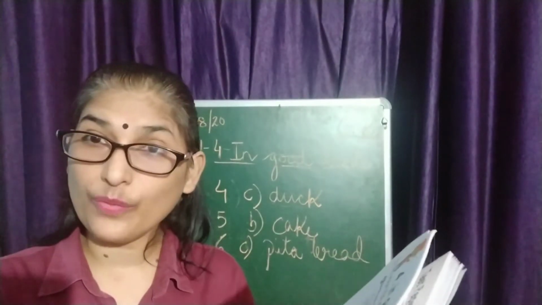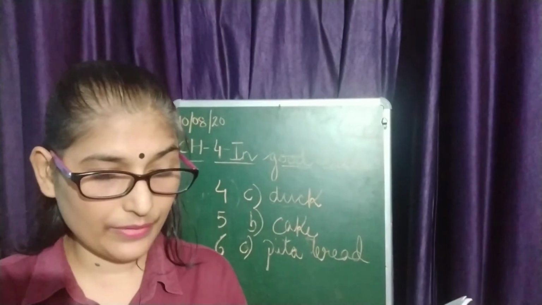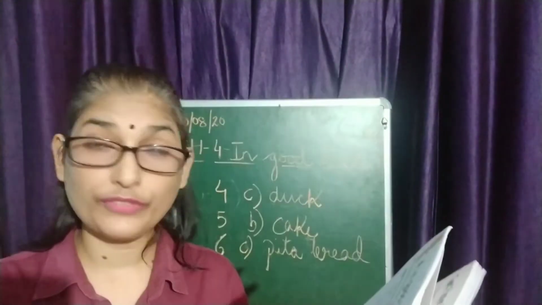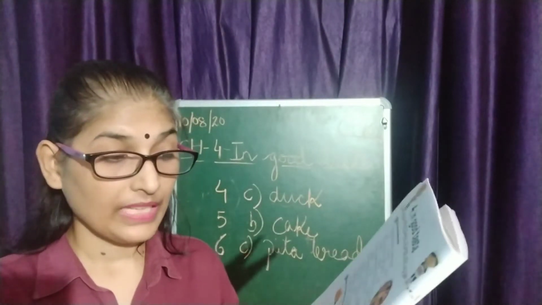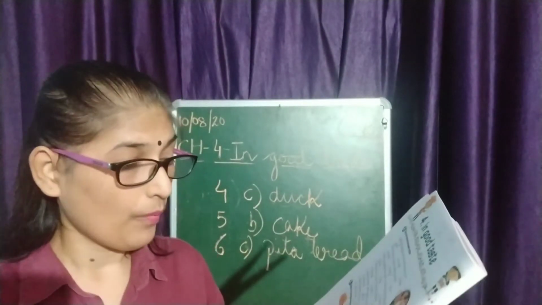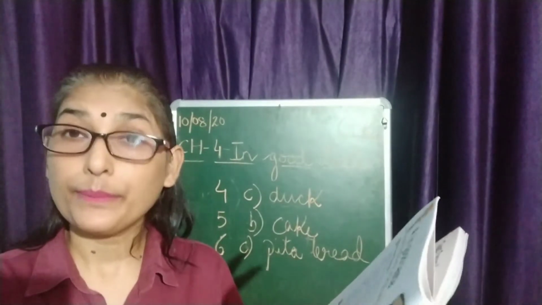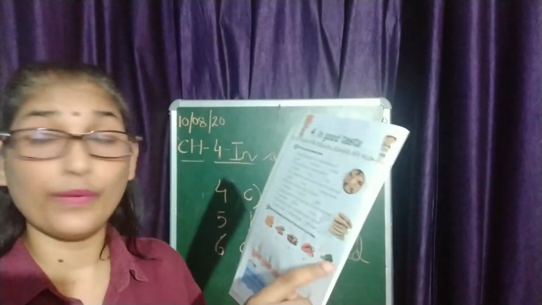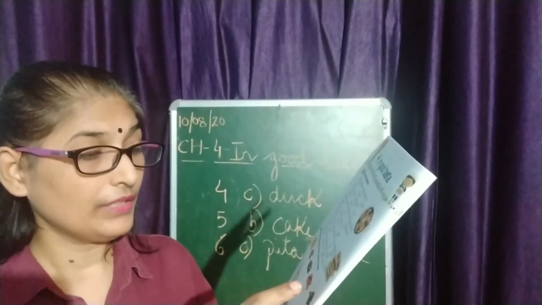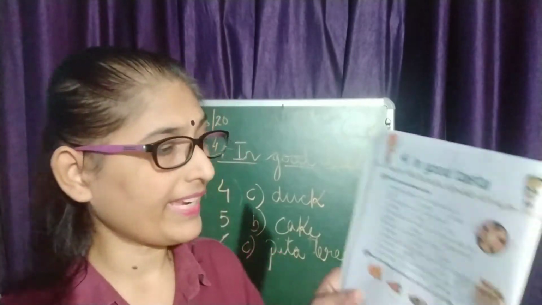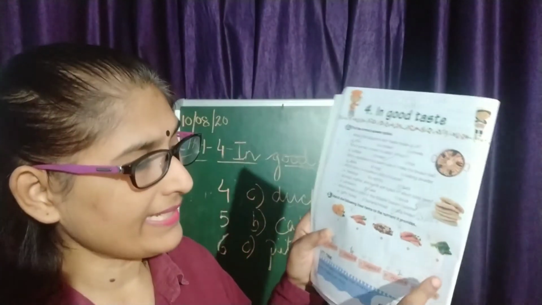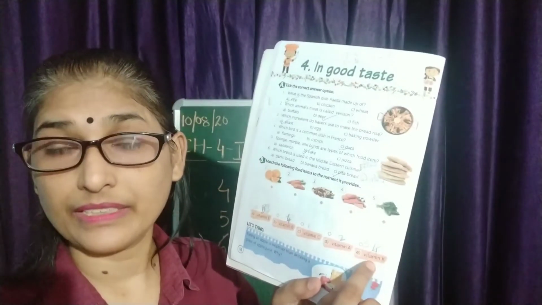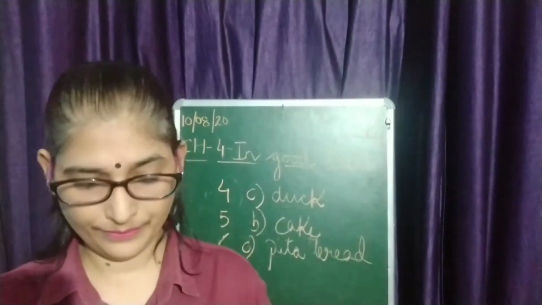In the third picture, what is given? Dry fruits are given, right? And what do we get from here? We get vitamin E. Fourth, what is given? This is meat, flesh, right? We get vitamin B. Now, the fifth one is spinach. Which nutrient do we get from spinach? We get vitamin K. Okay? Alright.